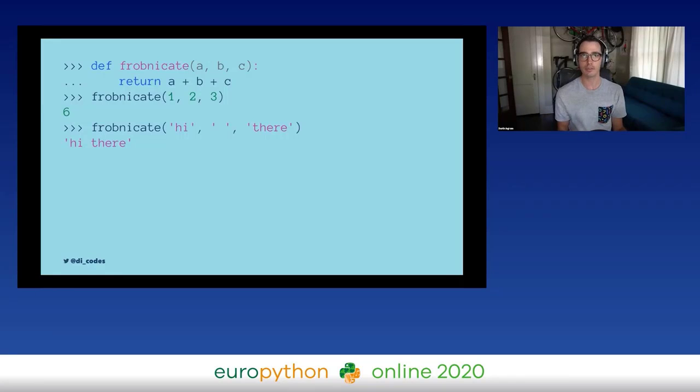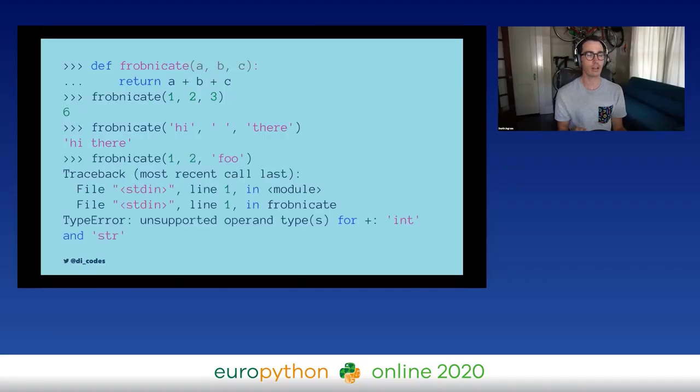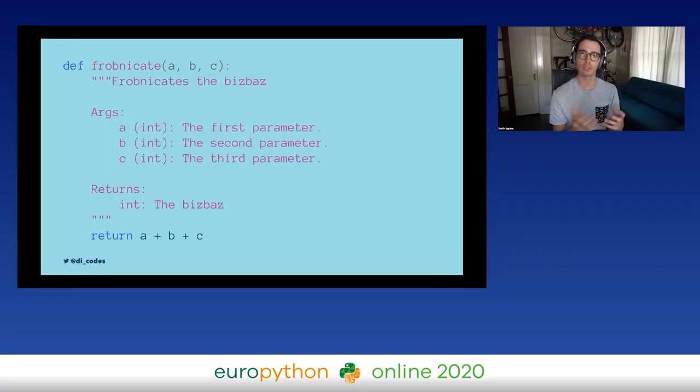And then this can cause problems though, right? Because if we don't have any way to guarantee what the arguments are, we can have type errors. So for example, if I call it with 2 integers and a string, we can't do this because the addition operator doesn't let us mix types like this. And so we get a type error because we're trying to combine integers and strings together in the body of the function. All right, so that's pretty confusing. How could we fix it? So one thing we could do is write really long and detailed docstrings about what the function expects and what the function should return.